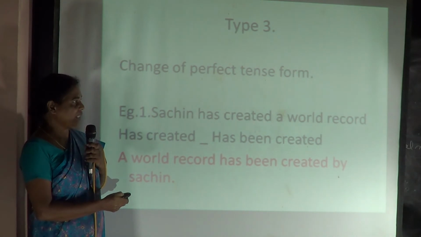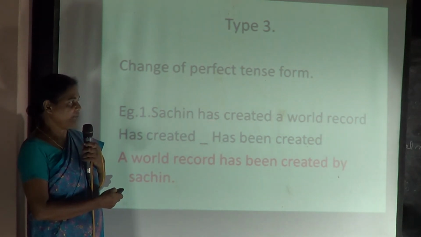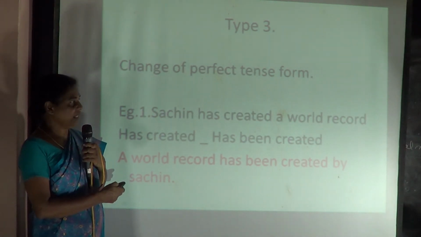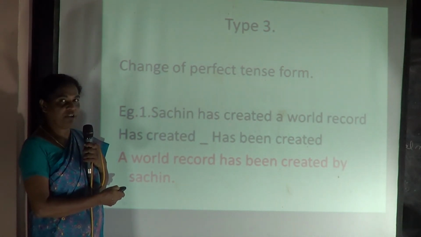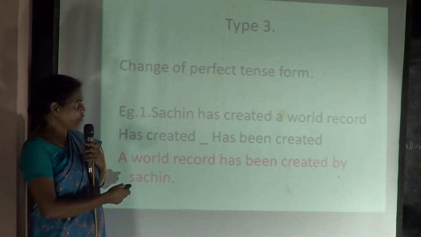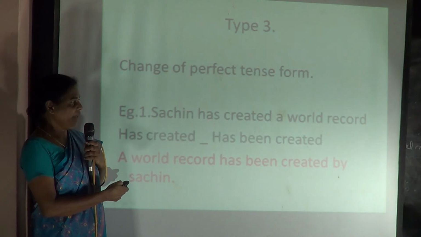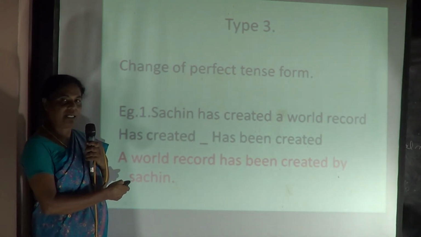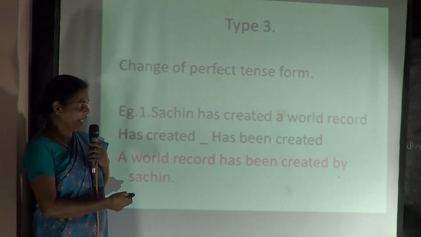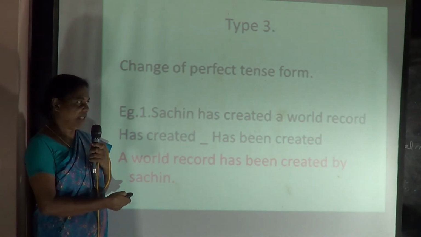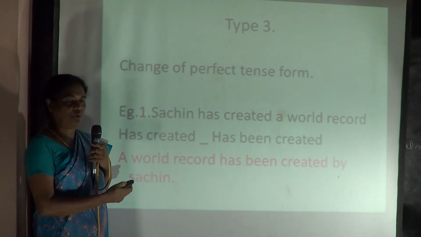You have here a verb, has created, in the perfect tense. So we need to change this. When a has or a have or a had comes, add a been along with it. Has been, have been, had been. Thus we can change the active to passive.